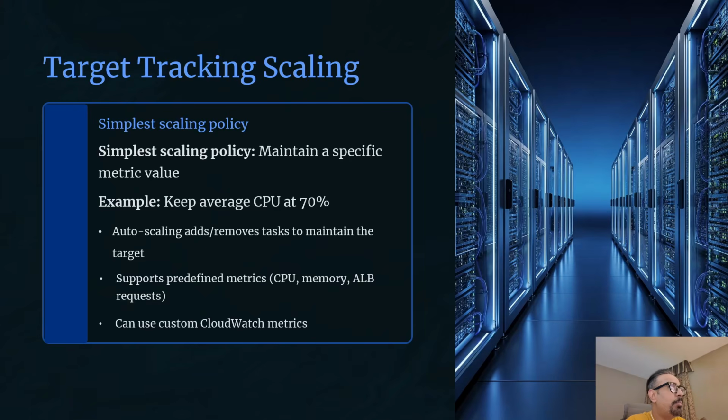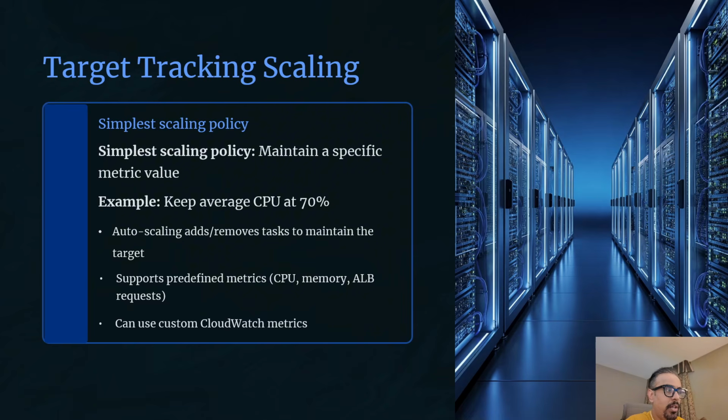Now let's talk about target tracking scaling. This is one kind of scaling methodology. Target tracking is the simplest and most commonly used scaling policy. You specify a target value for a metric, and autoscaling does whatever it takes to maintain that target. The most common example is keeping CPU utilization at 70%.